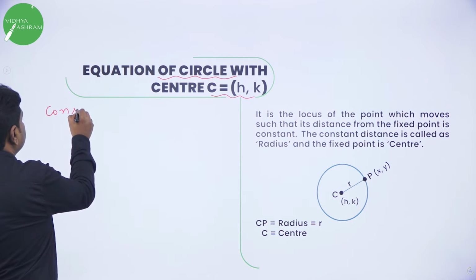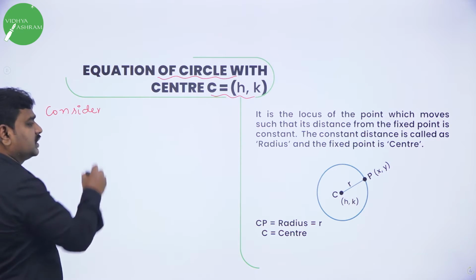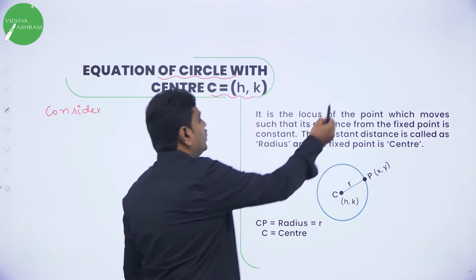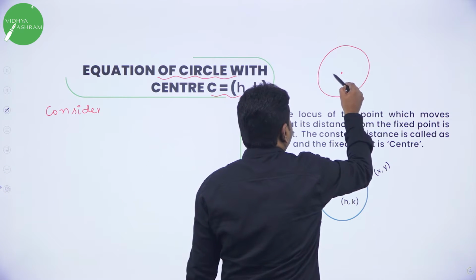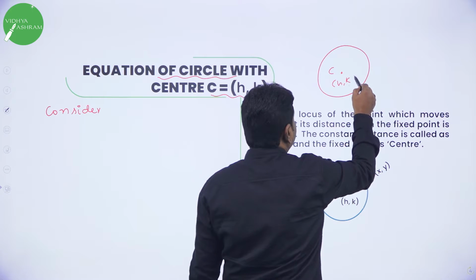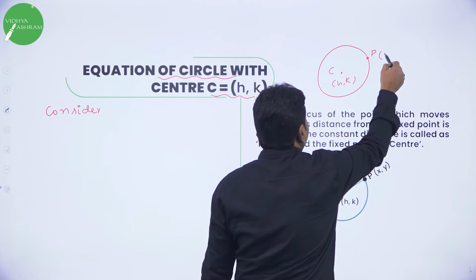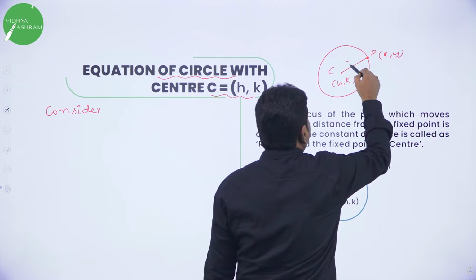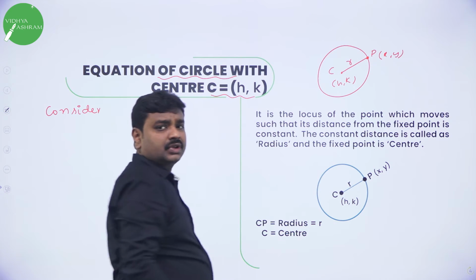Now as usual write the considerations. What are the considerations? Consider a circle. First you should draw the diagram. What is the diagram? Simple. We will draw one circle, we will take one center and we call that center H comma K, and we will take a point on the circle, that is x comma y, and C to P we call it radius. Can't you draw this?